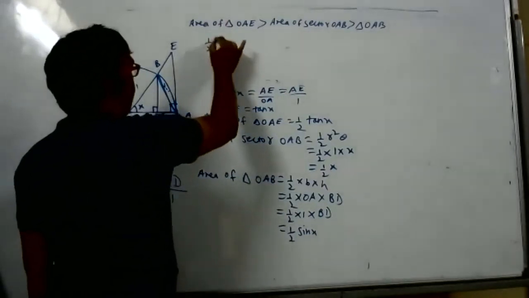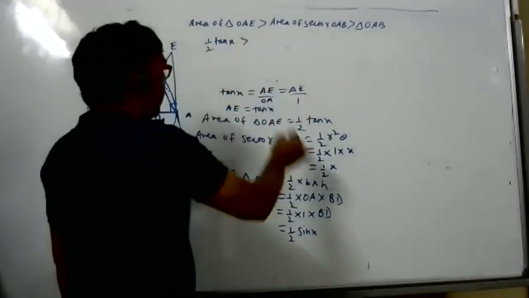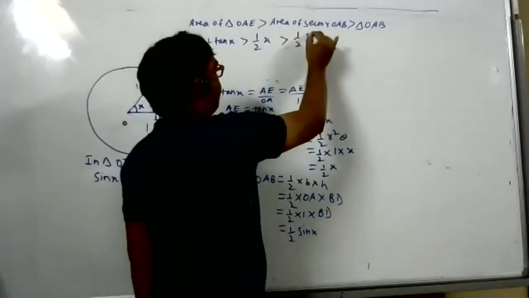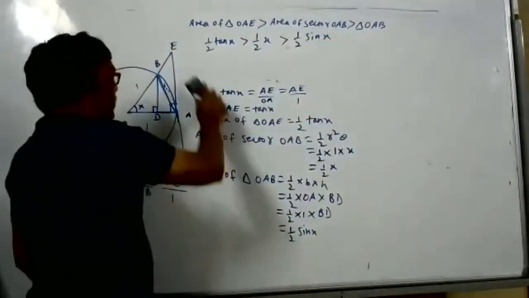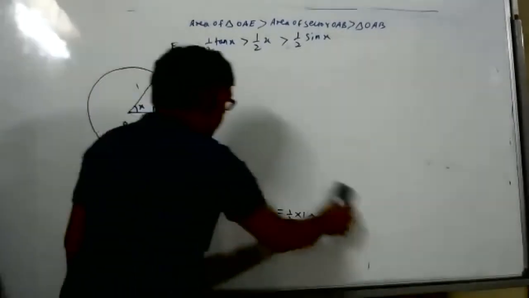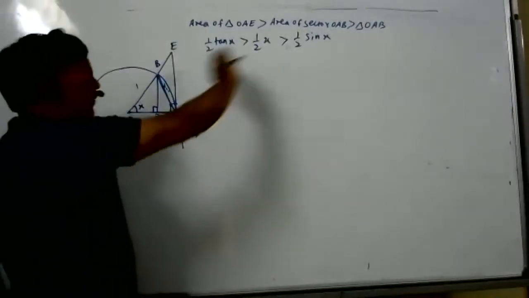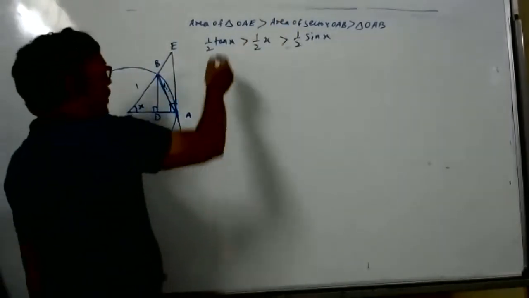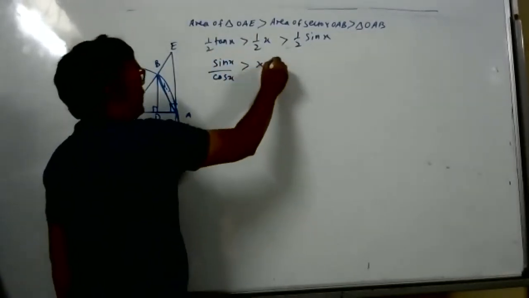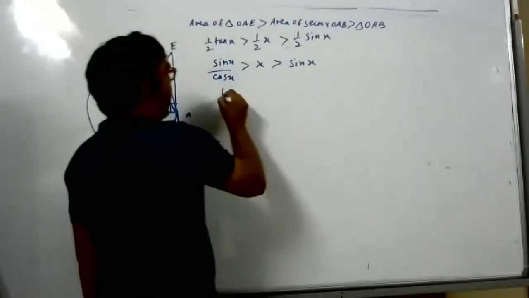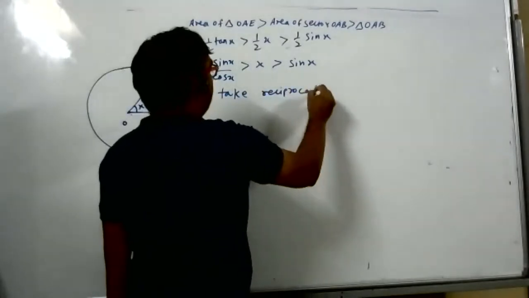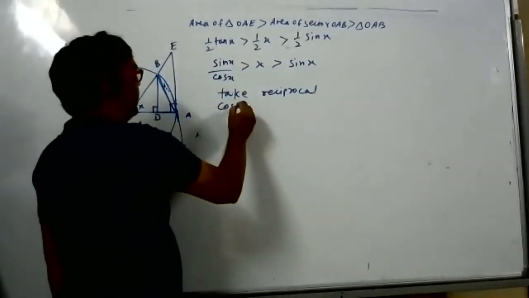Substitute the values. Area of the bigger triangle is half tan x, area of the sector is half x, area of triangle OAB is half sin x. Any doubt? Please tell me, stop me and ask me. Half, half, half cancel at all three places. I can write this as sin x by cos x, then x, then sin x. Take the reciprocal, so it will become cos x by sin x.